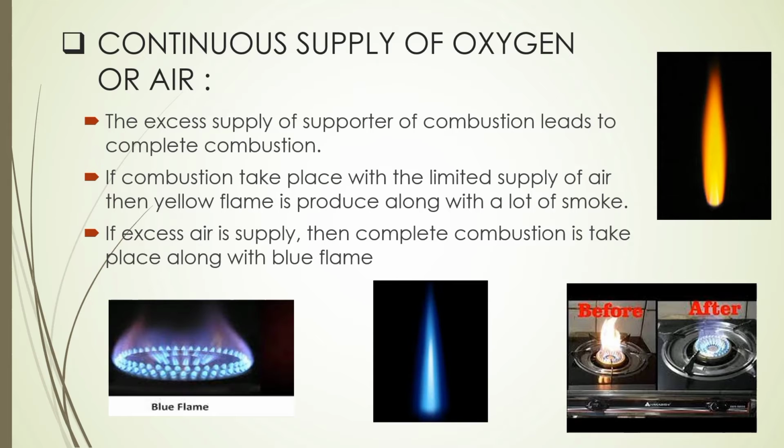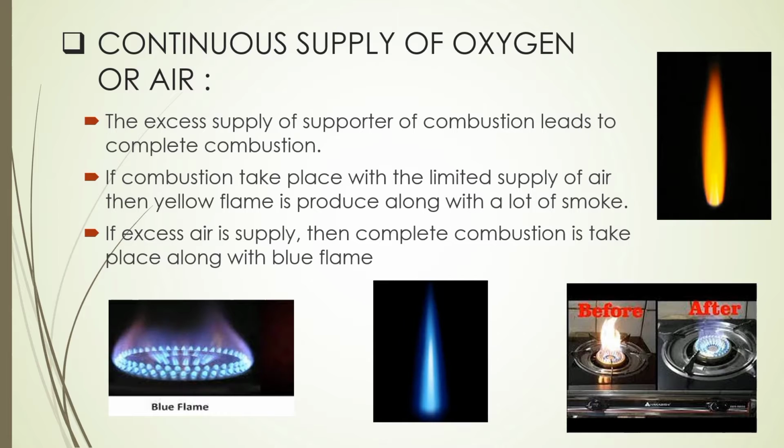Let's discuss it now: continuous supply of oxygen or air. What happens if you're supplying excessive oxygen? What happens if an excessive amount of air is being supplied? If there is an excessive supply of the supporter, that is air or oxygen, it leads to complete combustion. It means if sufficient amounts of air and oxygen are present, then there will be complete combustion. What does complete combustion mean? It means there will be no smoke released.